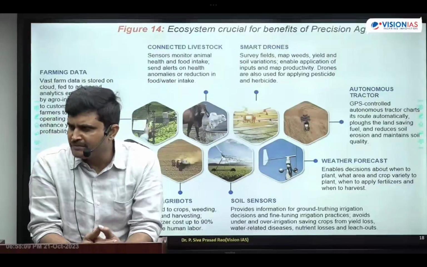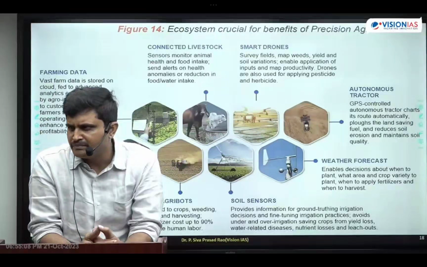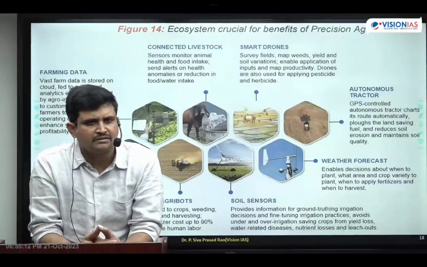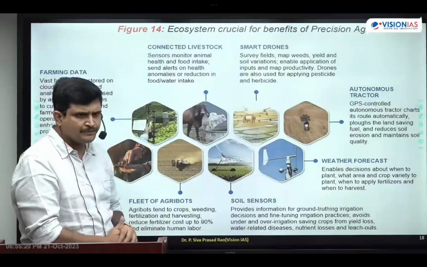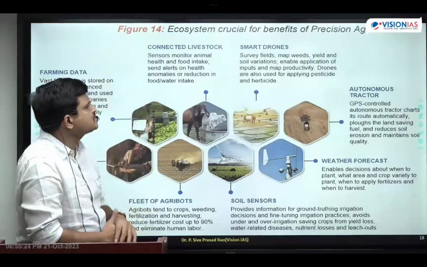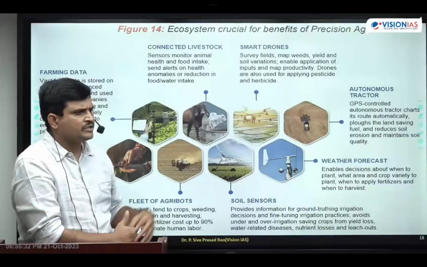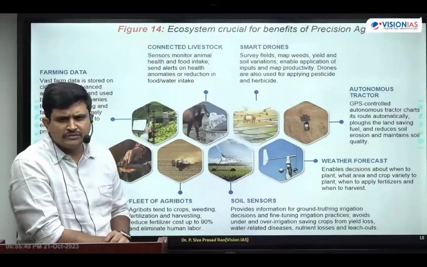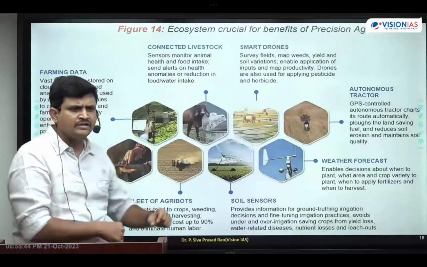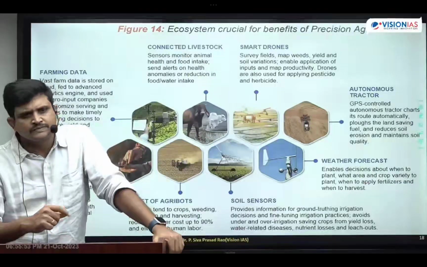Next is precision farming practices, which means artificial intelligence with automation. Precision means exact, calculated farming practices. In precision farming, we use smart drones. What is the use of smart drones? They survey and map. Surveying and mapping of weeds, soil variations, and productivity will be done with the help of smart drones. We also use these drones for pesticide and herbicide spraying.